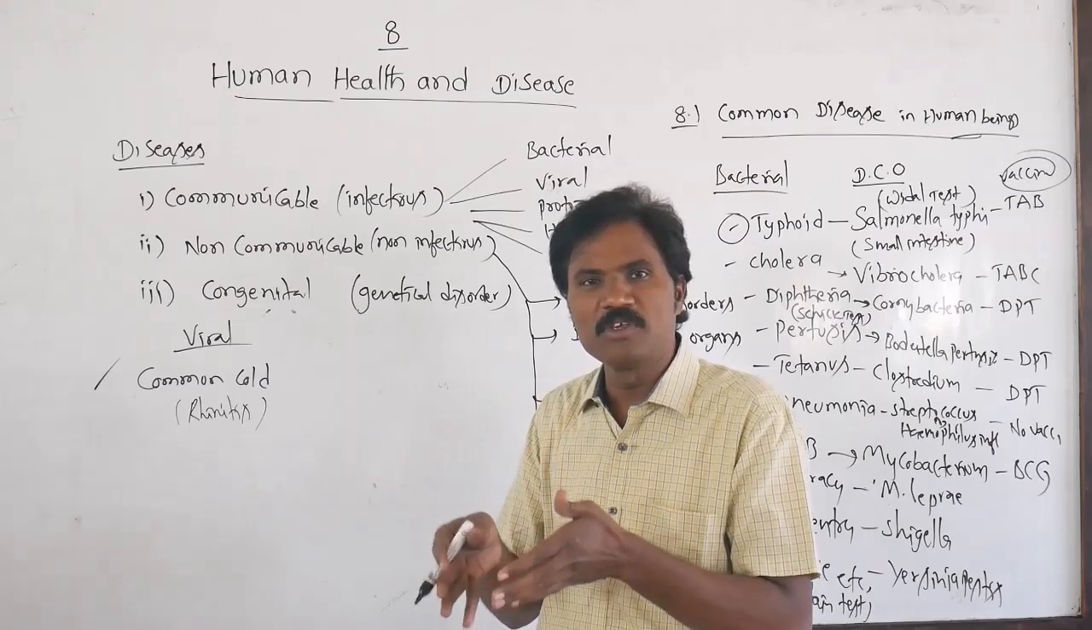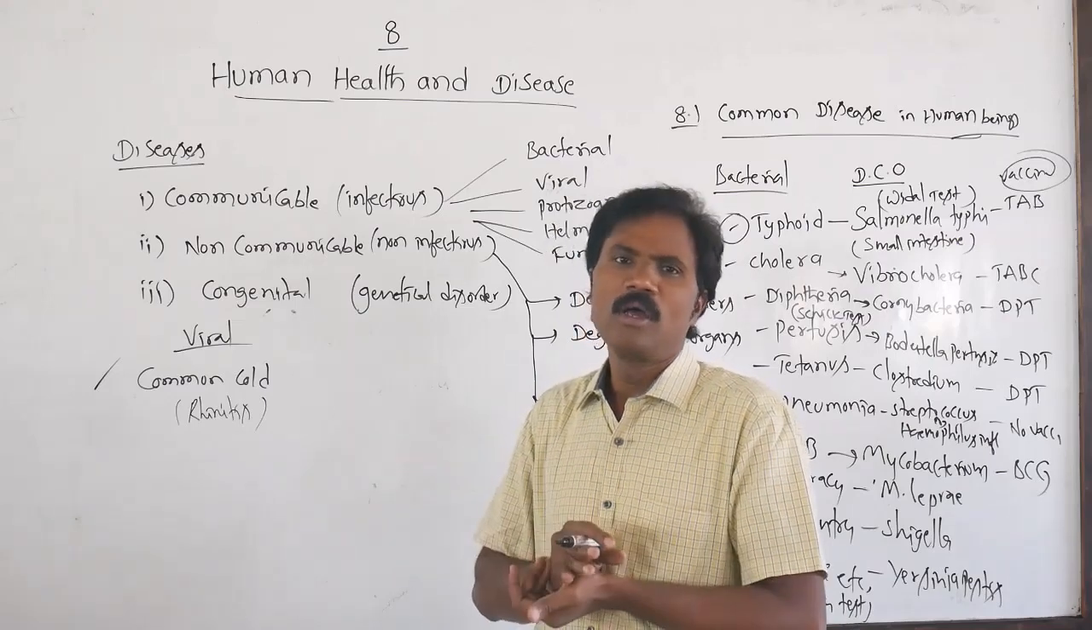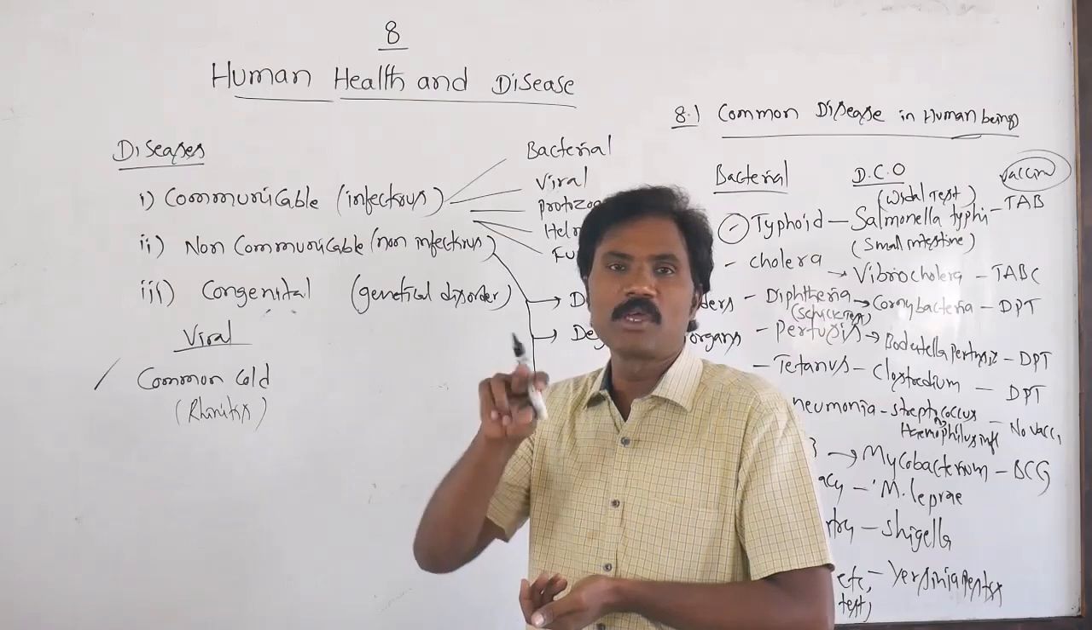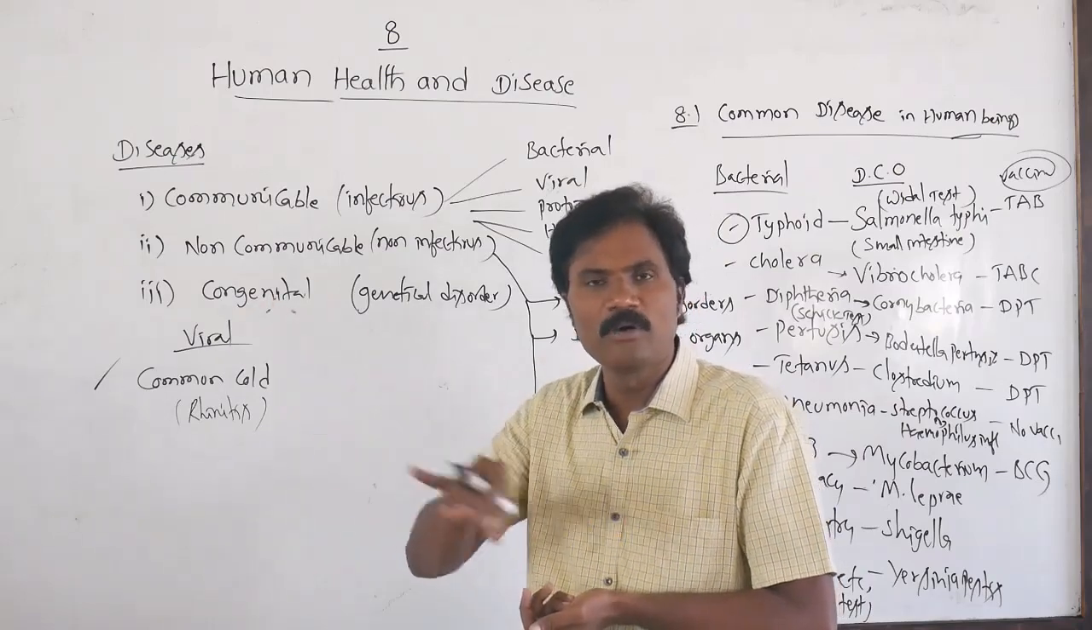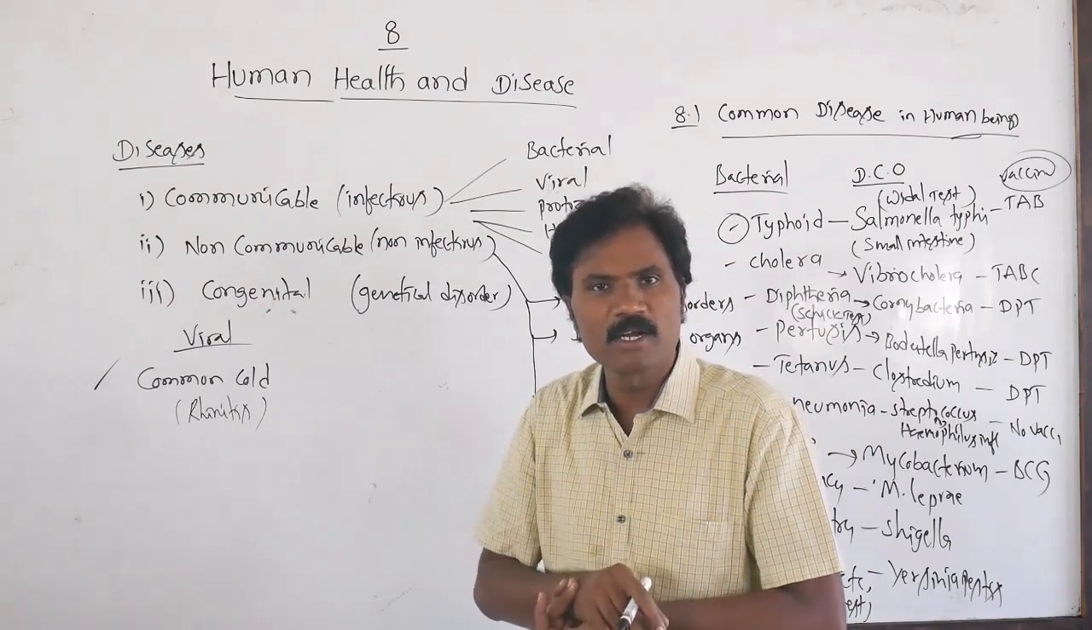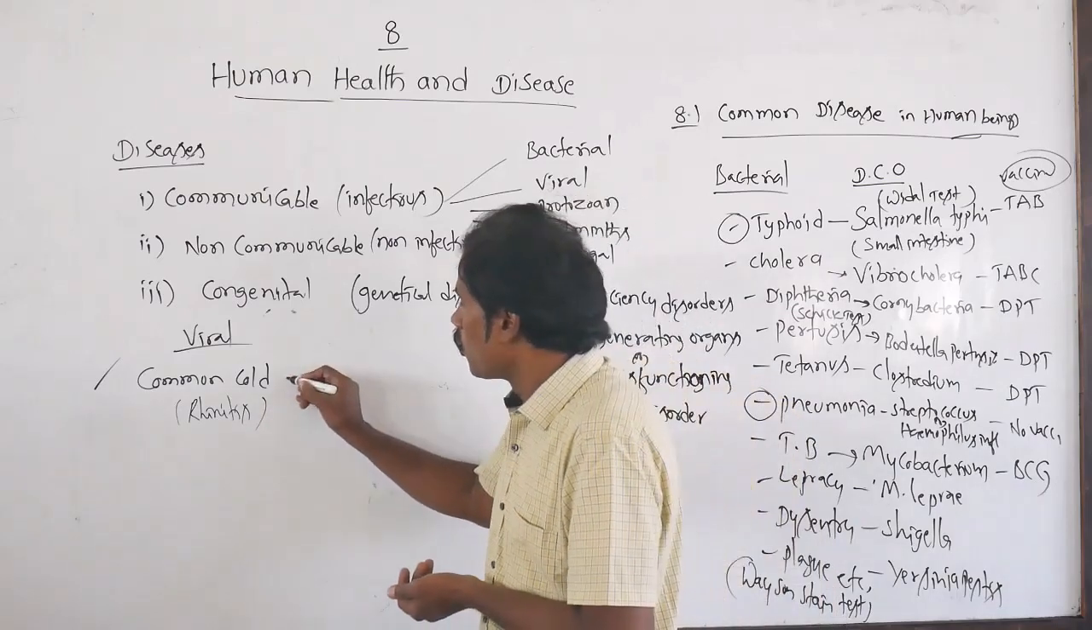Recently one more viral disease has been affecting people, corona. Earlier it was called SARS, severe acute respiratory syndrome. It is also one group of coronavirus. This is the rhino group of viruses.